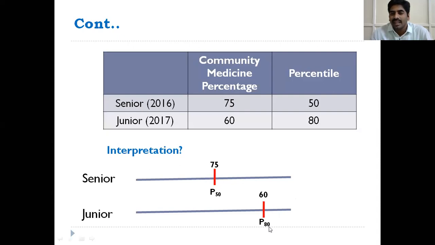So the 80th position value is 60%. In case of senior, the 50th position is 75%. By considering percentile, the junior performed better than the senior. Okay, did you understand the difference between percentage and percentile? Percentile is the position. First, you have to arrange the data in ascending order, calculate the values and see at which position the value lies. Okay.